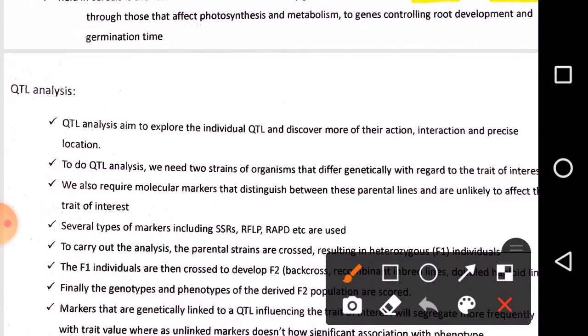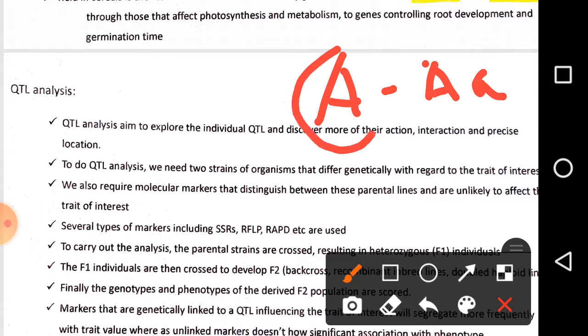For example, if you take a gene A, it has alternative versions like capital A and small a. This is called alleles. If we analyze gene A, we explore what types of nucleotide compositions are present in these alleles.